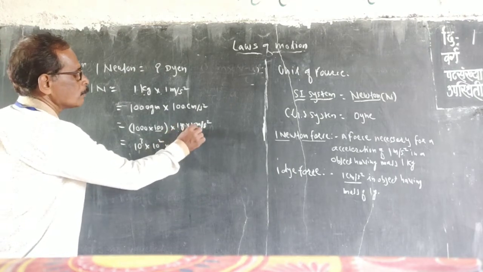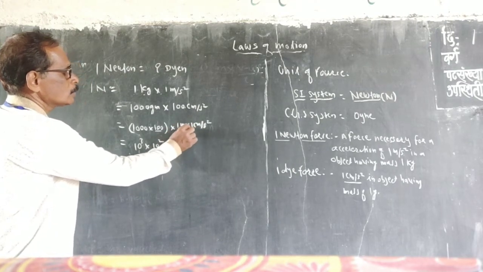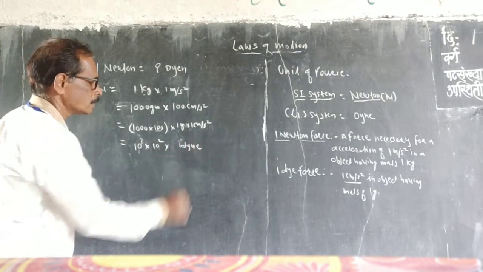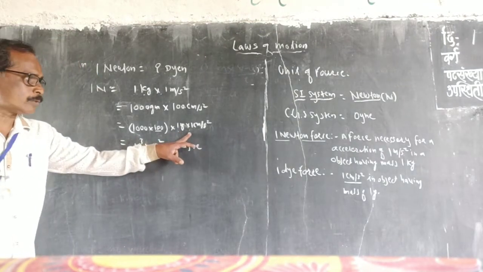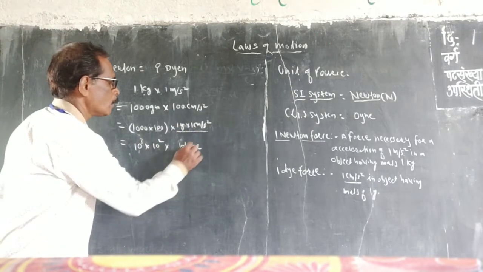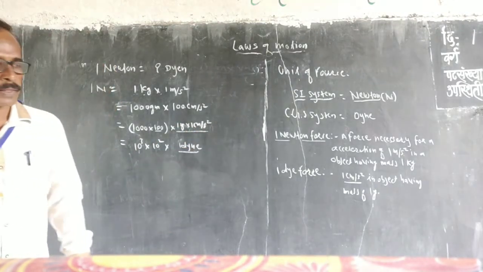And 1 gram into 1 centimeter per second square is 1 dyne, the value of 1 dyne force.